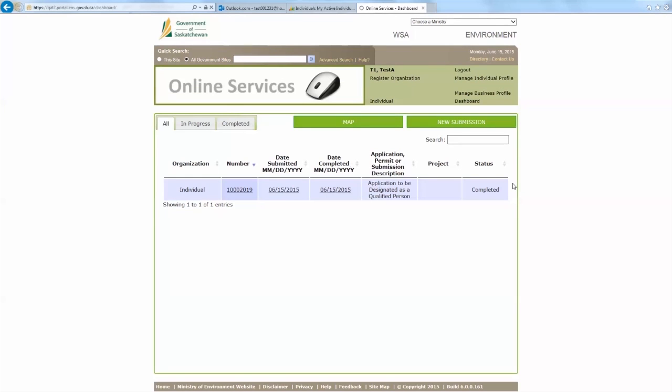So we'll notice now the status for our application is completed and no longer under review. This is because the ministry received your email indicating that you would accept the terms and conditions and finalized your application. A few other things to note is that the date completed has now been populated, and just like the date submitted, we can click on this to receive a document. This document will be our certification for qualified persons.